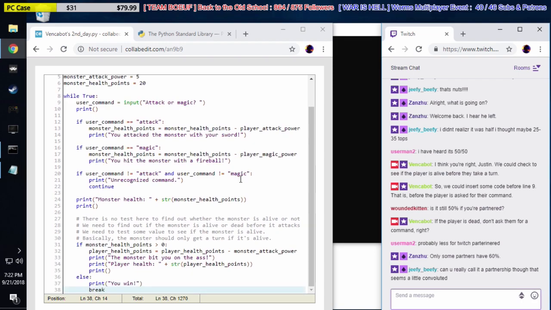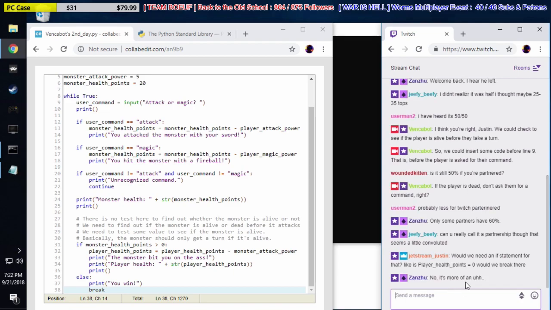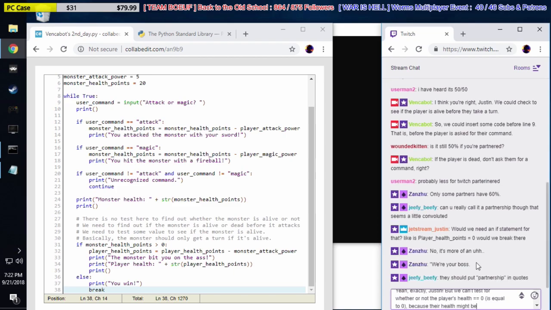Okay. What we need to do is an if statement for that. Like, if player health is equal to 0, we would break there. Yeah, exactly, Justin. But we can't test for whether or not the player's health equals 0, because their health might be in the negative if they're dead.